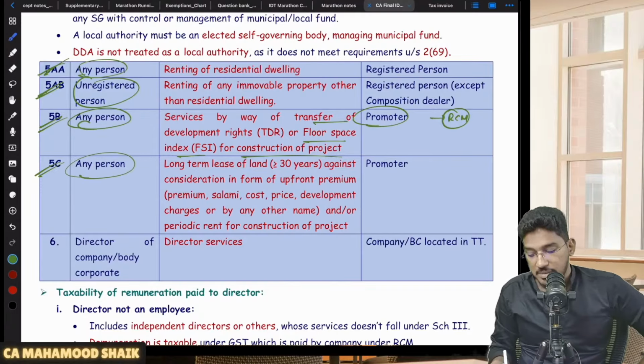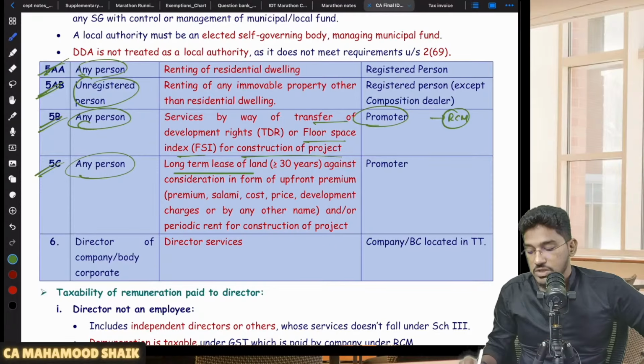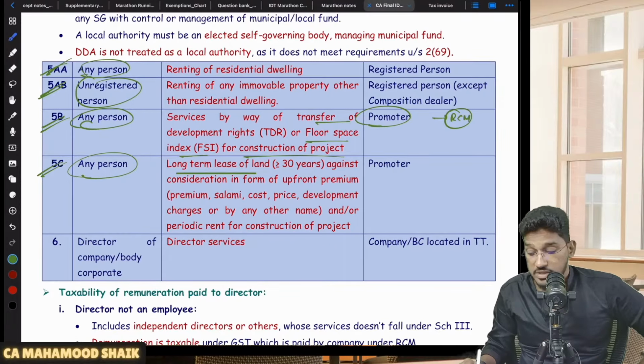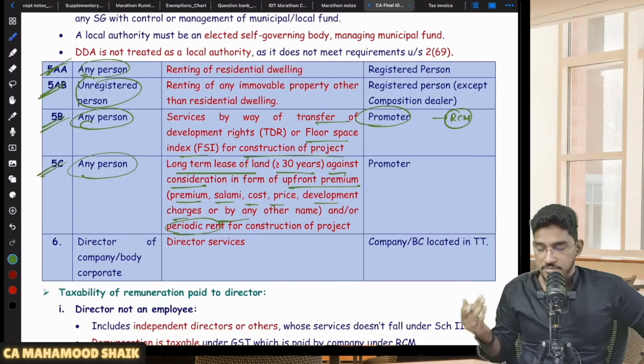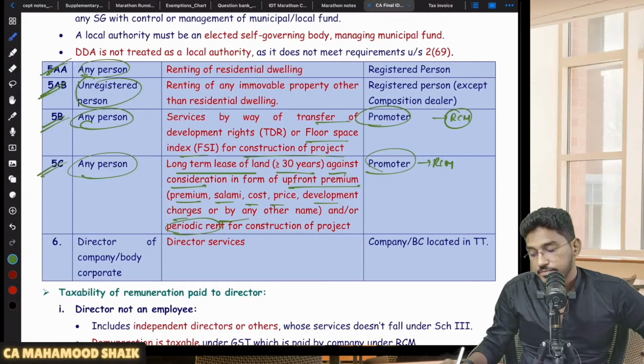Similarly, the supplier is any person, and the service which is getting supplied is long-term lease of land. If I am an owner of a land, I am giving a long-term lease of land. Sir, what is long-term lease? We will consider it a long-term lease when the lease is given for greater than or equal to 30 years, against consideration in the form of upfront premium, which we call premium, salami, cost, price, development charges, or by any name, whatever you call, or by periodic rent. Either you are getting some upfront amount, or you are getting periodic rent for that. In those cases also, promoter only will pay the amount of GST under reverse charge mechanism.